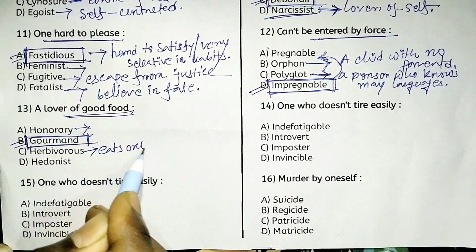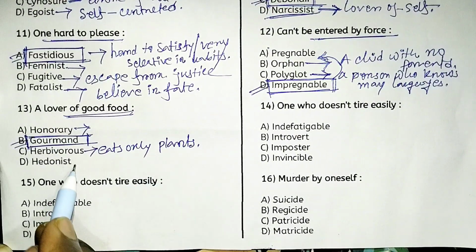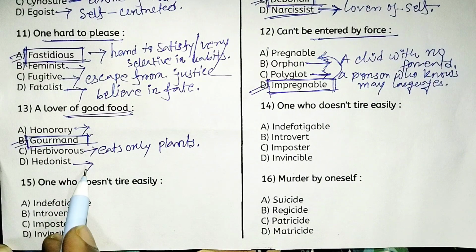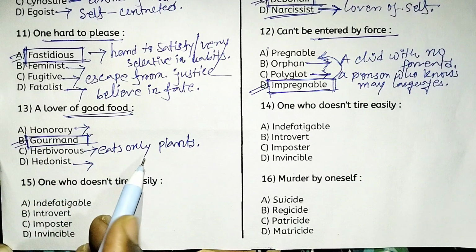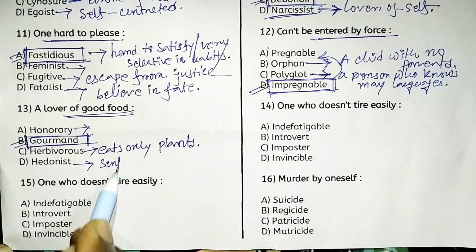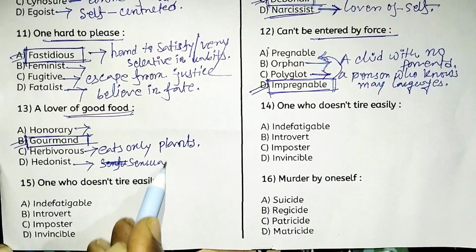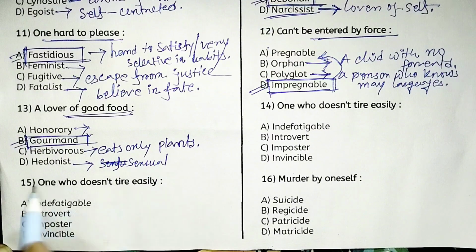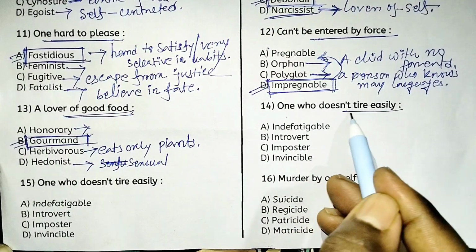And hedonist suggests someone who believes that sensual pleasure is the only true good. That is hedonist.